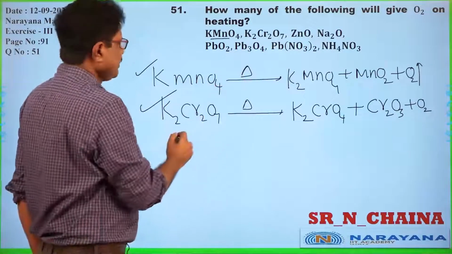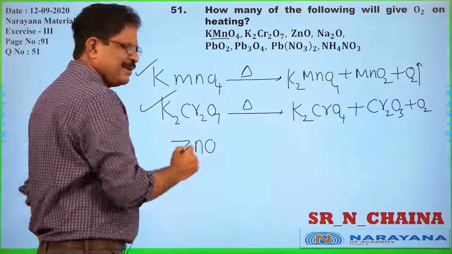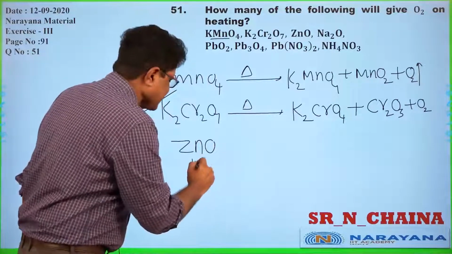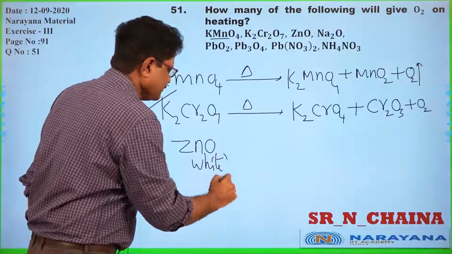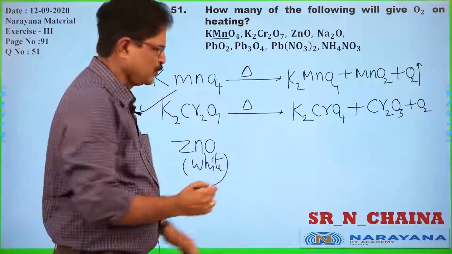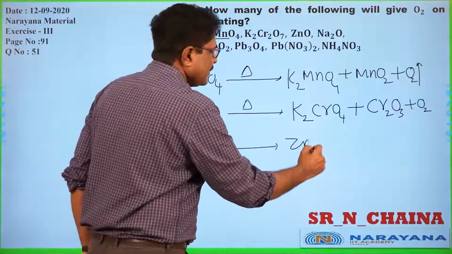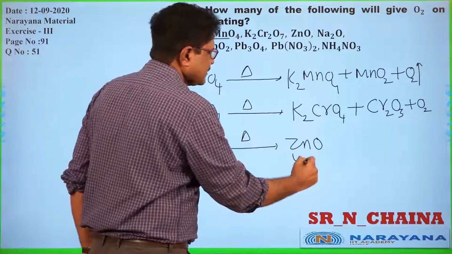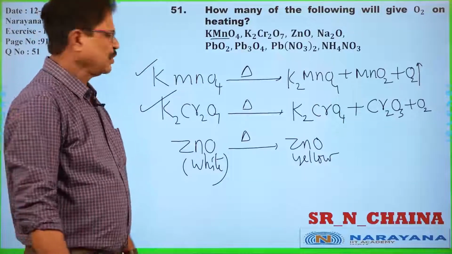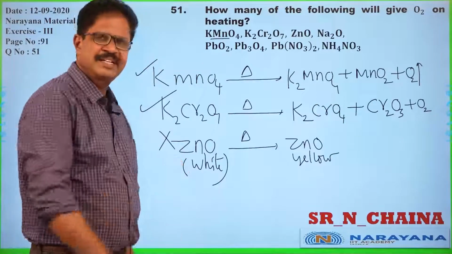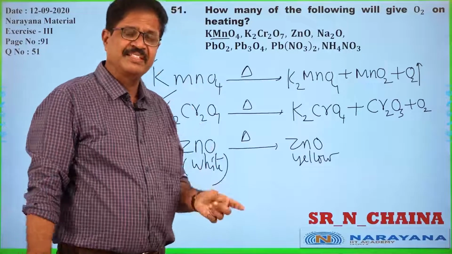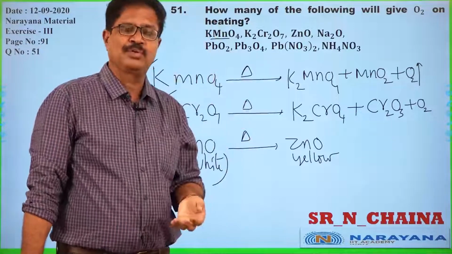Now, what about ZnO? I can't say. ZnO is a very, very stable white crystal. Usually at normal temperatures, it will not be decomposed. But on heating, it just changes its color to yellow. So I can't say it is liberating oxygen. But it has a defect. Sometimes oxygen will be evolved out.